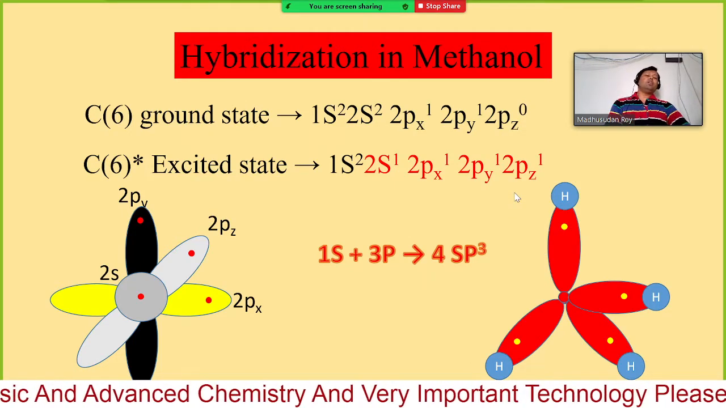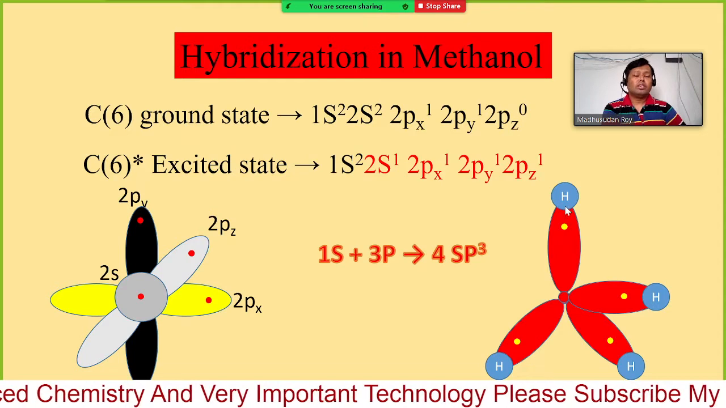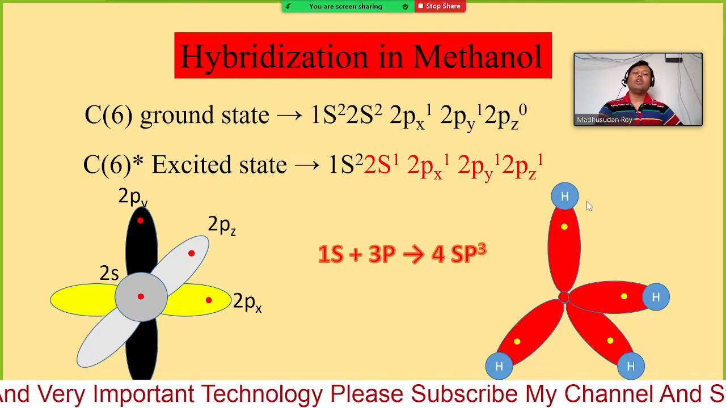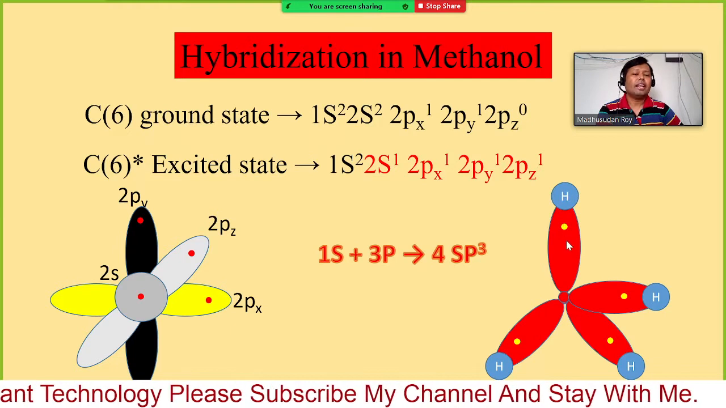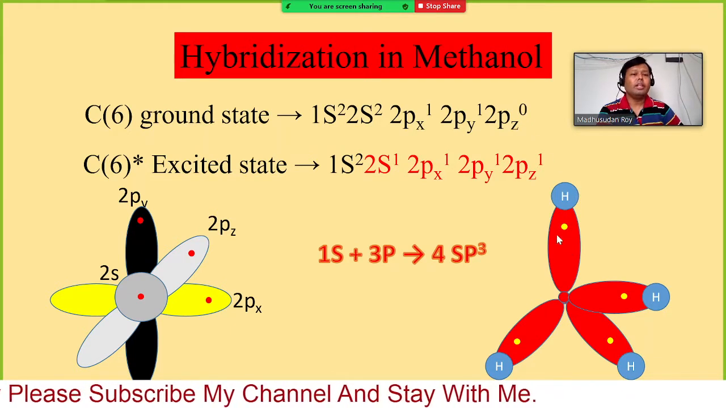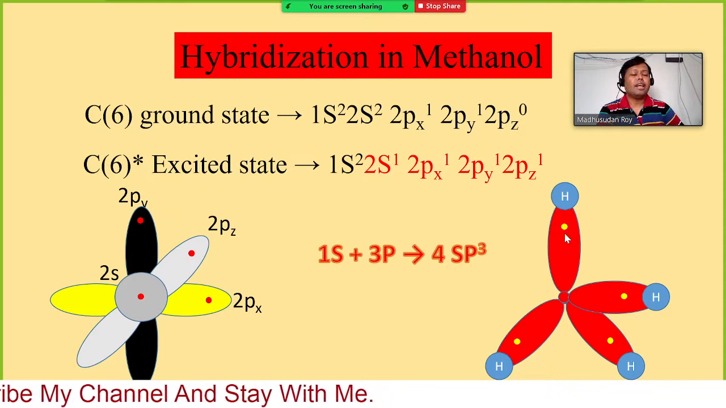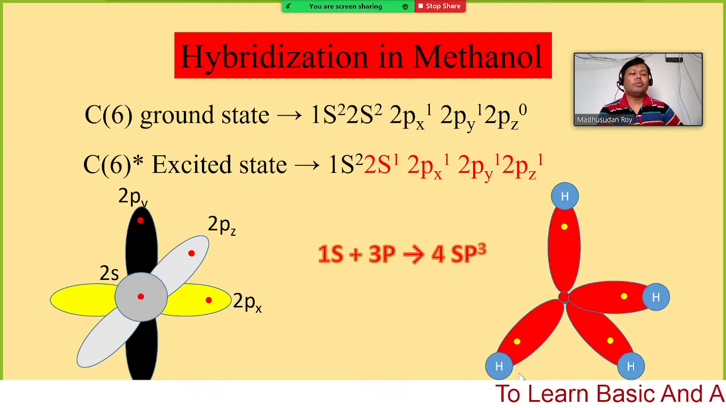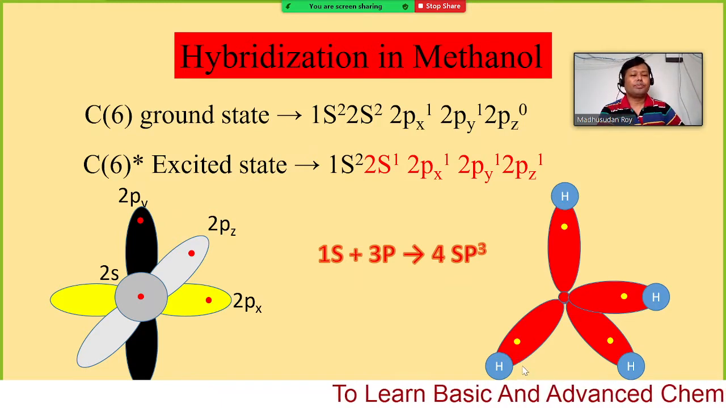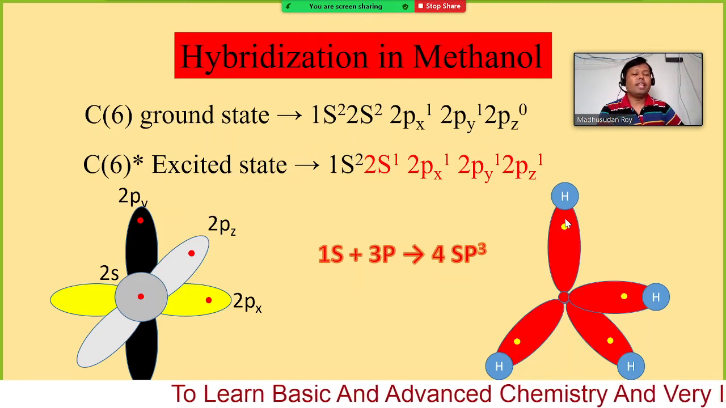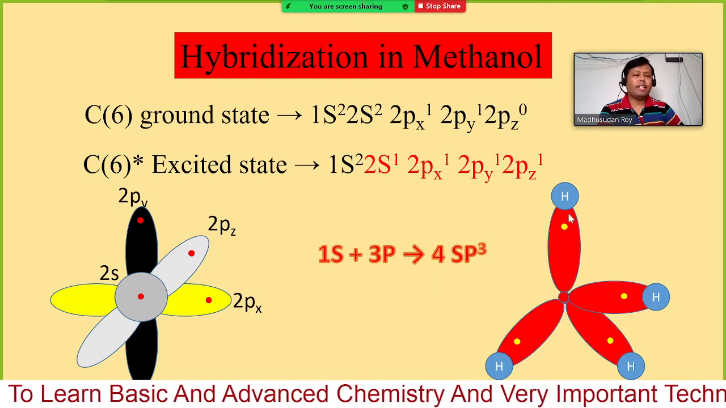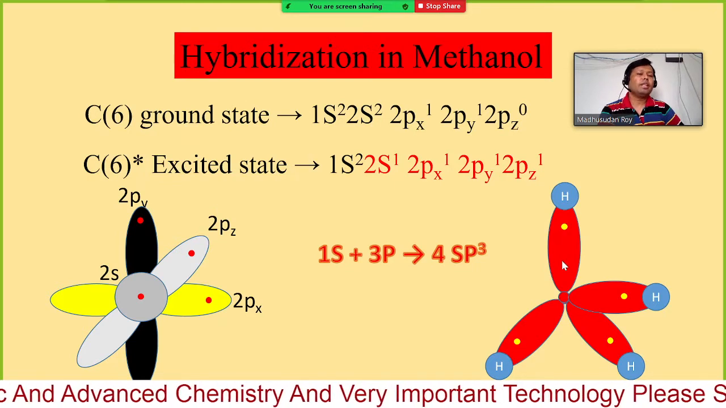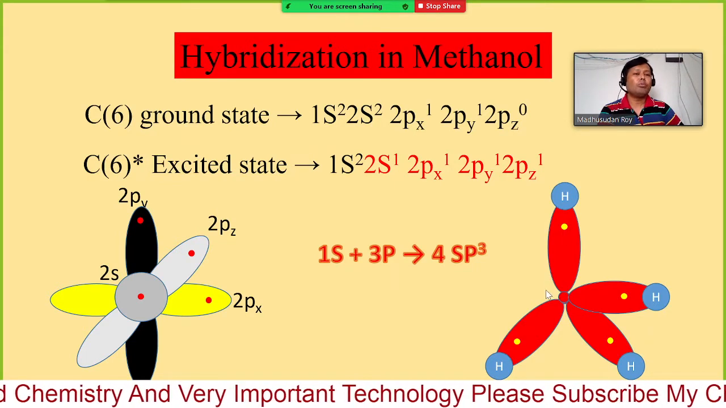So in case of methane, we have 4 hydrogens with 4 1s orbitals, and they can share electrons with the sp3 orbitals: one sp3 with 1s, another sp3 with 1s, sp3 with 1s, sp3 with 1s. So they can have 4 sigma bonds by face to face overlap of the sp3 orbitals and 1s orbitals. Therefore we have 4 sigma bonds in the methane molecule.